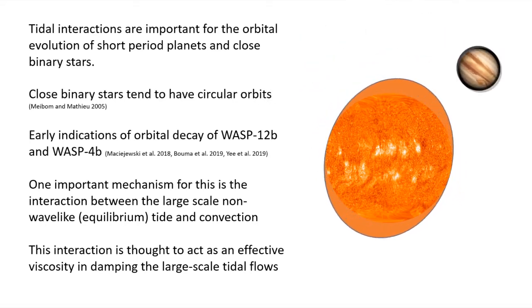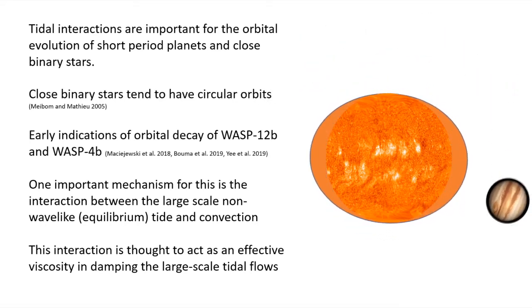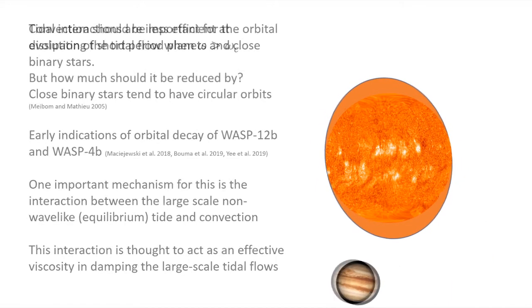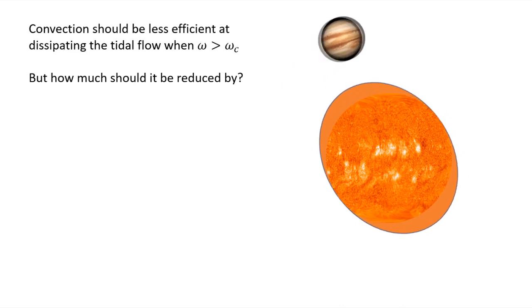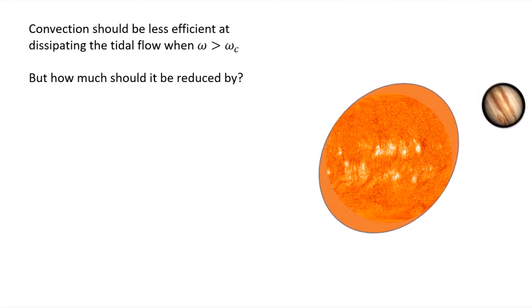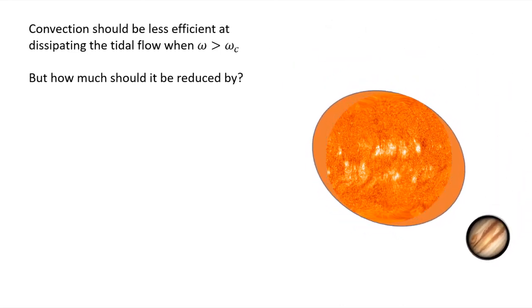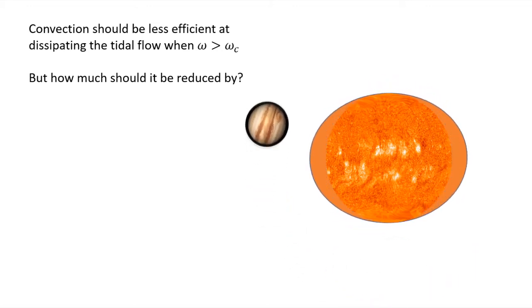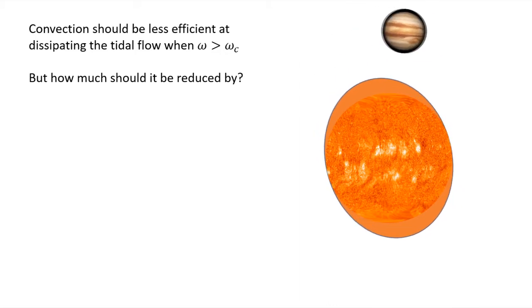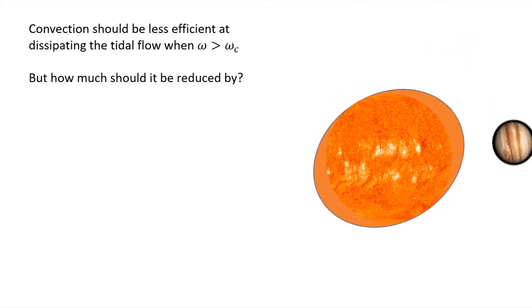This interaction is thought to act as an effective viscosity in dampening the large-scale tidal flows, but the efficiency of this mechanism is somewhat debated, particularly as it's expected that the effective viscosity should be reduced when the tidal shear frequency is larger than the relevant convective frequency. But the debate is what this reduction should be.